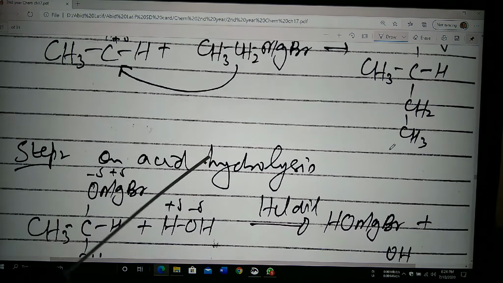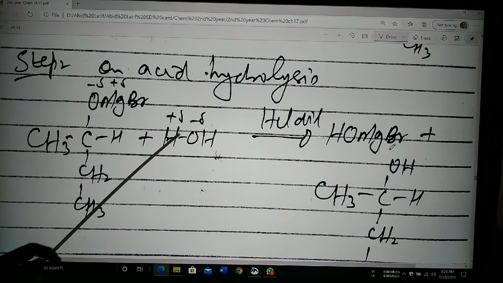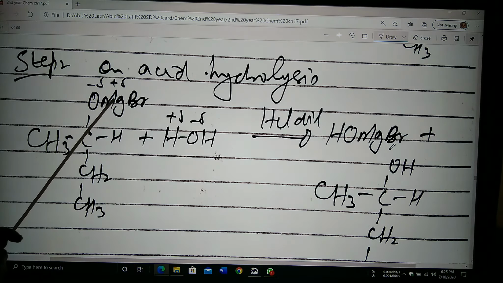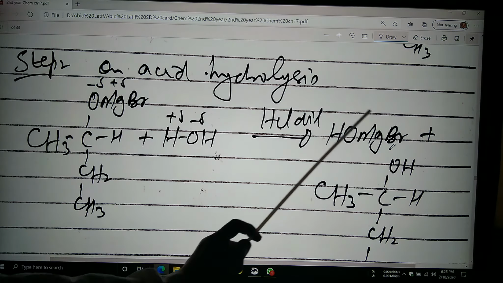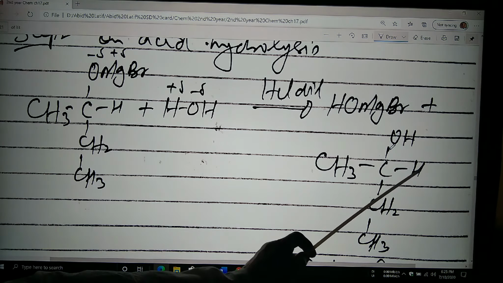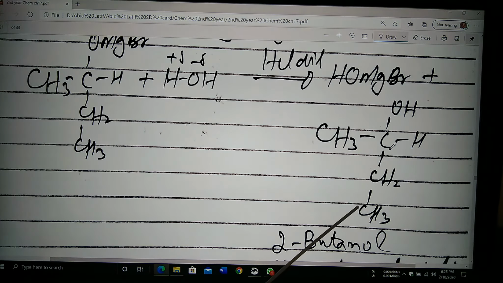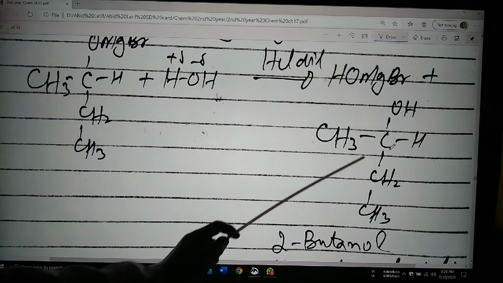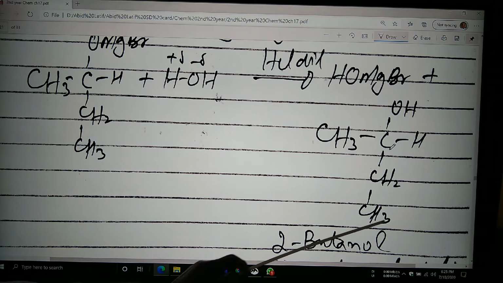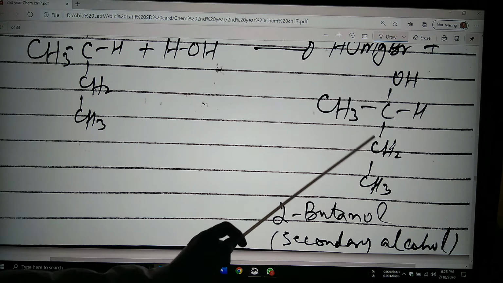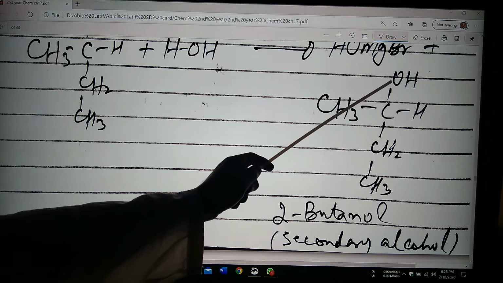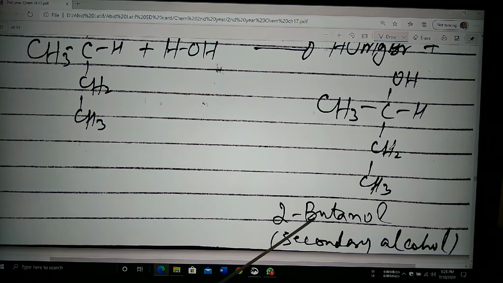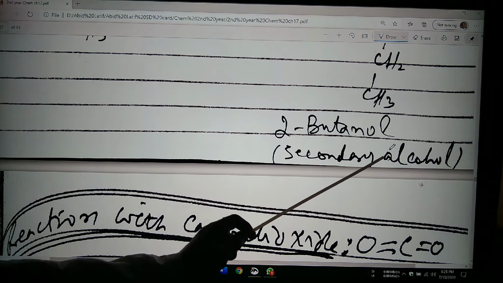And on hydrolysis, reaction with water in the HCl, this OH will attack on this Mg plus and hydrogen on this oxygen to form the MgOHBr, CH3, CH, CH2 and CH3. In this case, you can see basically we have the 2 alkyl radicals. So this is called the secondary. So IUPAC name is 1, 2, 3 and 4. Since the OH come on the second position, so it is called the 2-butanol. And this is called the secondary alcohol.